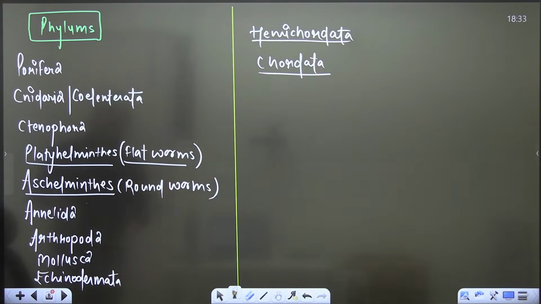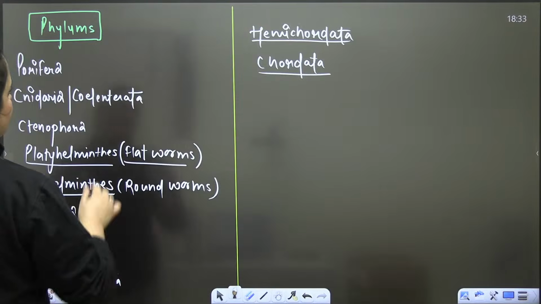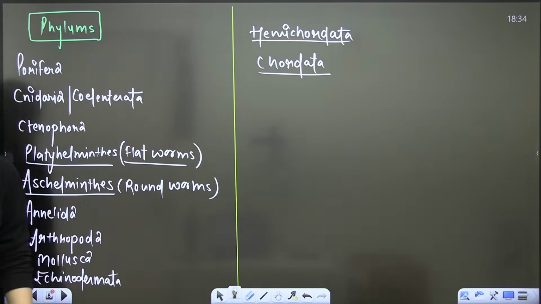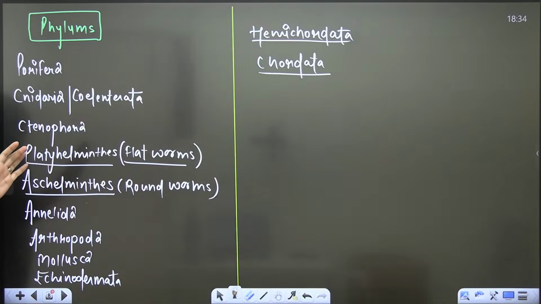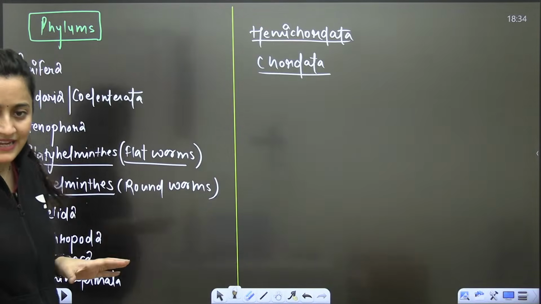Okay, so what are we talking about? We are talking about the phyla here. These are the 11 phyla that we have to discuss: Porifera, Cnidaria, Ctenophora, Platyhelminthes, Aschelminthes, Annelida, Arthropoda, Mollusca, Echinodermata, Hemichordata and Chordata. These are the important phyla here, right?